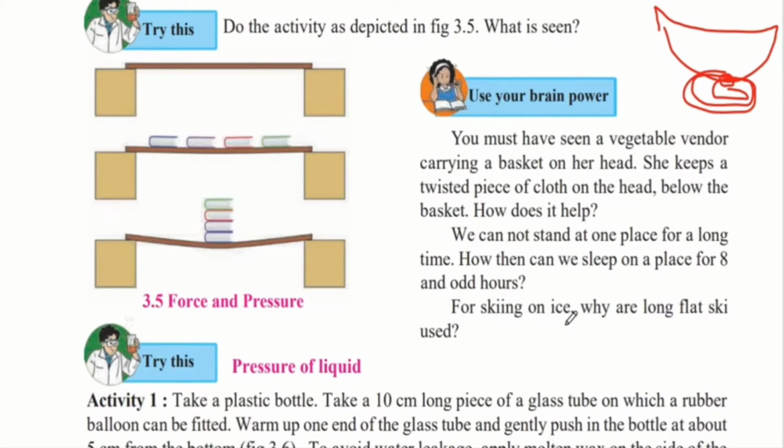For skiing on ice, why are long flat skis used? Here again we use the same example. When you ski, you must have noticed the blades on the shoes are long and flat. Because they are flat, the entire weight of your body will be distributed on that flat surface, and therefore it won't be distributed at a single point. So when you ski, no matter how heavy you are, the ice will not break.